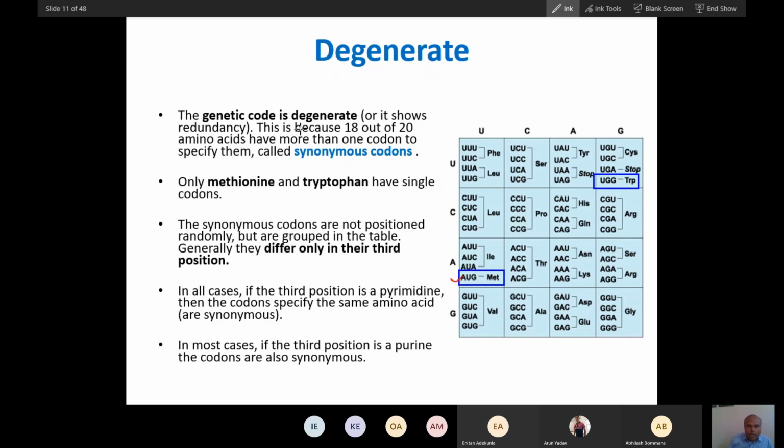The genetic code is degenerate, you know. Synonyms for codon you already know. Only one codon exists for these two: methionine and tryptophan have only one codon, UGG for tryptophan and AUG for methionine. Synonymous codons are not positioned randomly, but grouped into a table. Proline has 4 codons, and serine has 6 and arginine has 6.